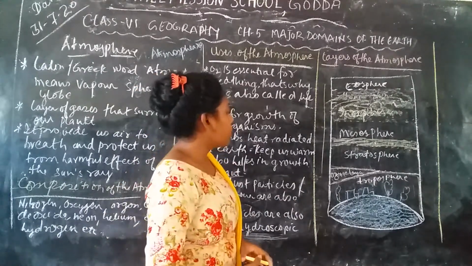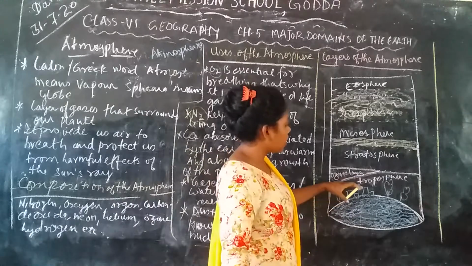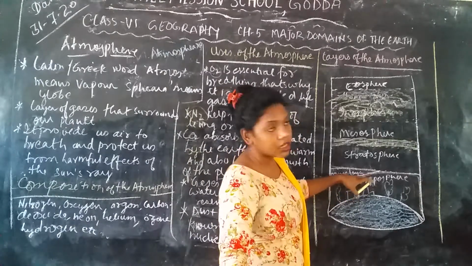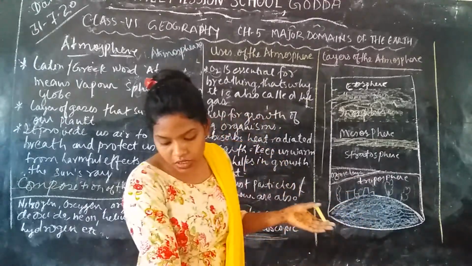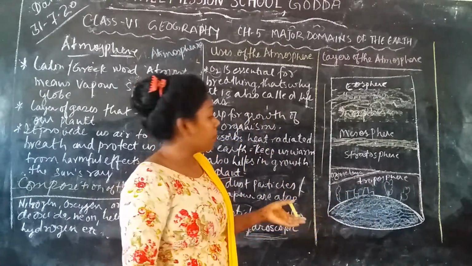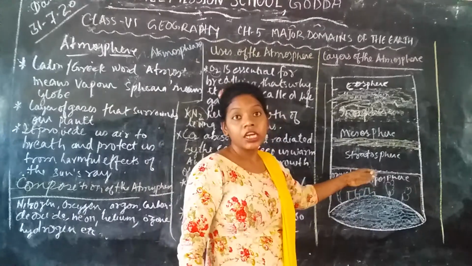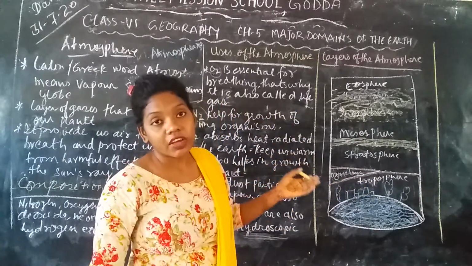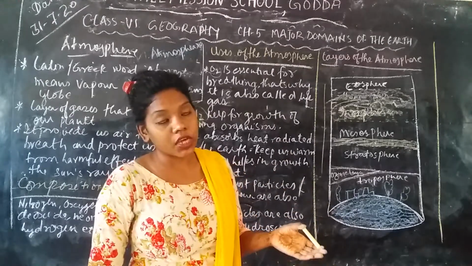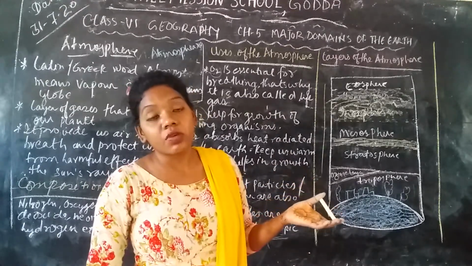Okay, so if we talk about the troposphere, this is the first layer above the Earth's surface, and it contains heavy gases like oxygen, carbon dioxide, and nitrogen, which are the main gases present in the troposphere. All these gases are needed for the survival of living organisms. As we know, oxygen helps us in breathing.